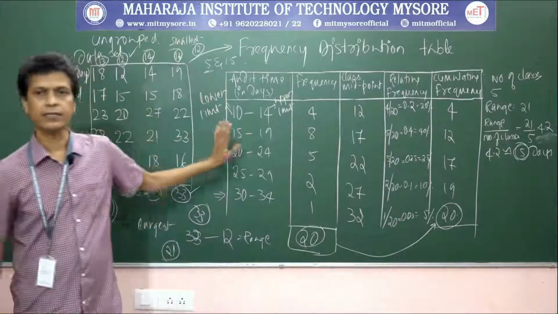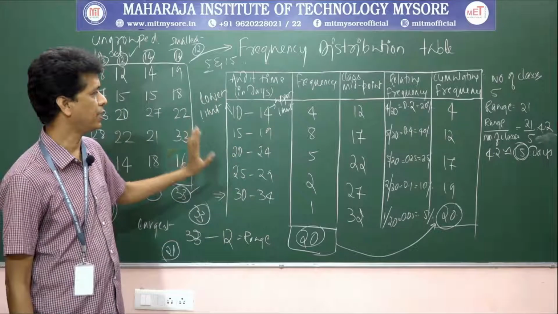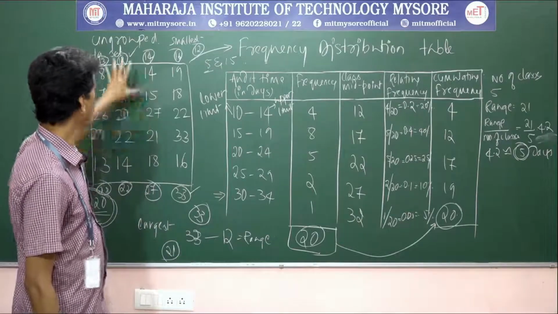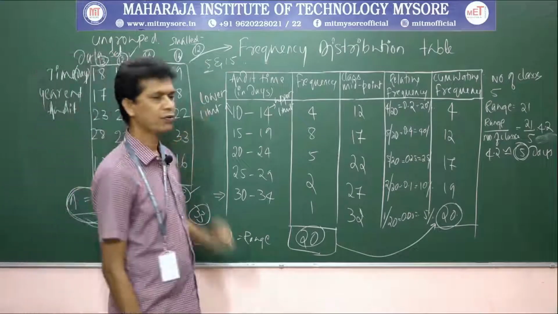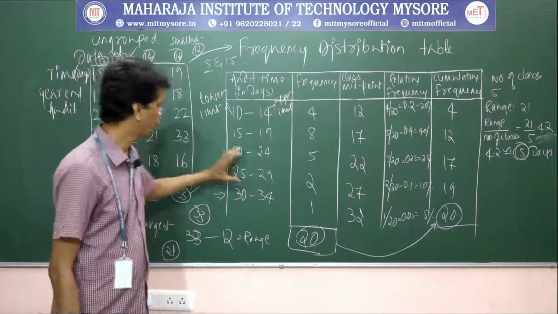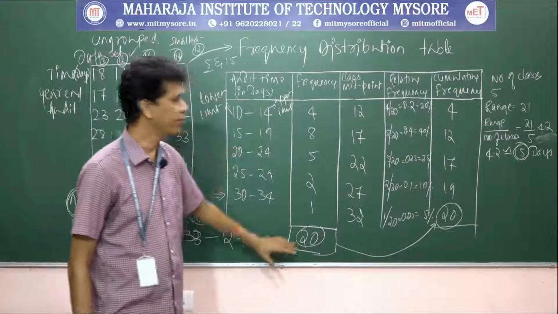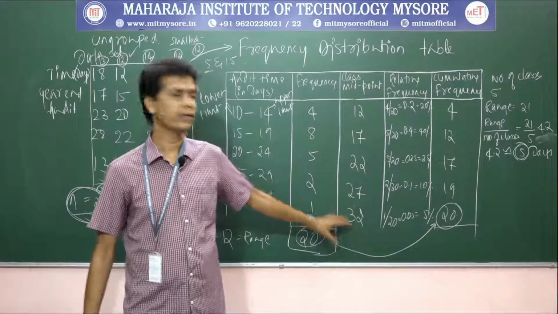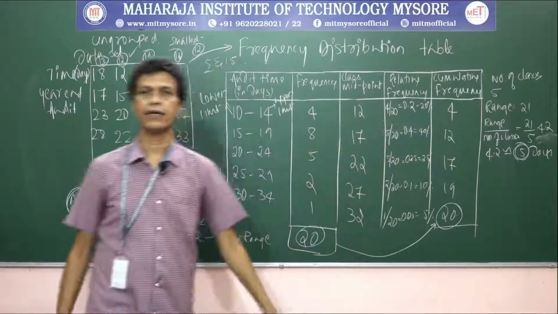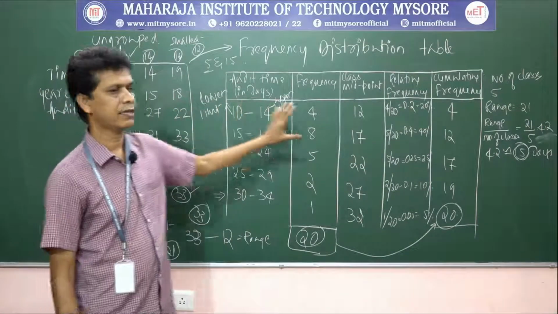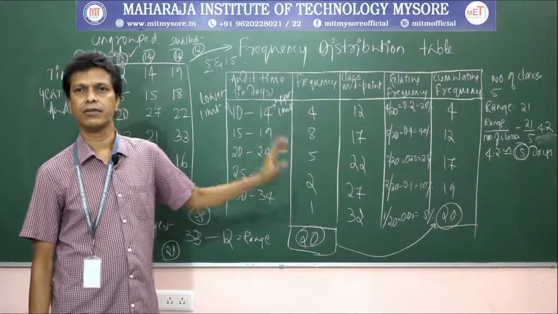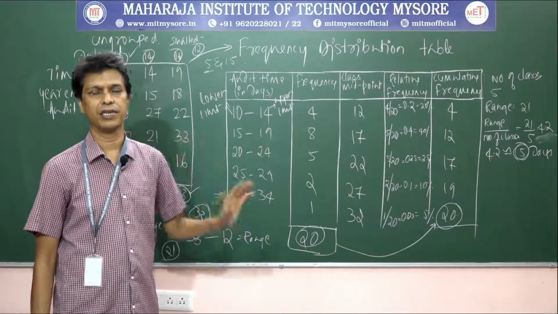This is the frequency distribution table, and this is how we have calculated it. First take the range, take the number of classes, get the class width, group the data, then take the frequency, the midpoint, and calculate the relative frequency and the cumulative frequency. These are the basics for constructing a reasonably good frequency distribution table.